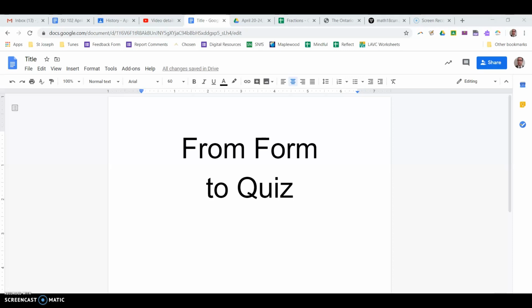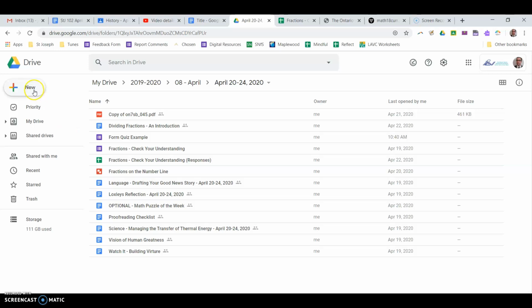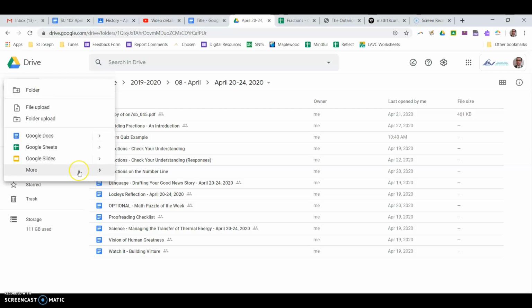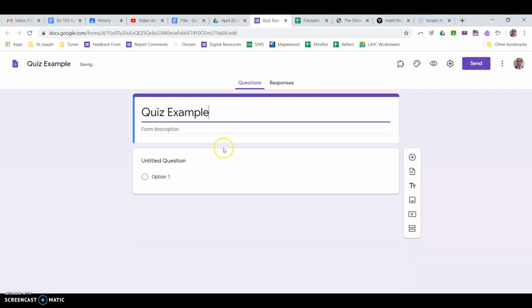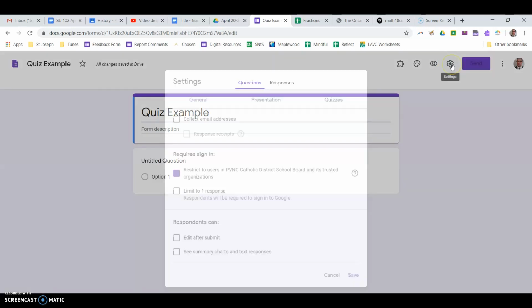Hello again. Let's talk today about taking your Google form, giving it some superpowers, and making it a quiz. So I'm going to start in Drive. I'm going to make myself a new form. I'm going to call it quiz example. Perfect.